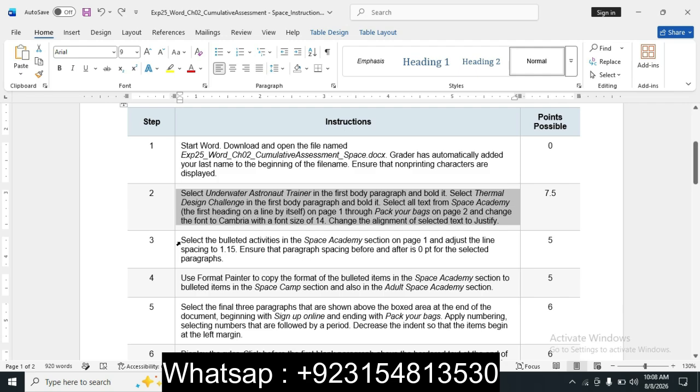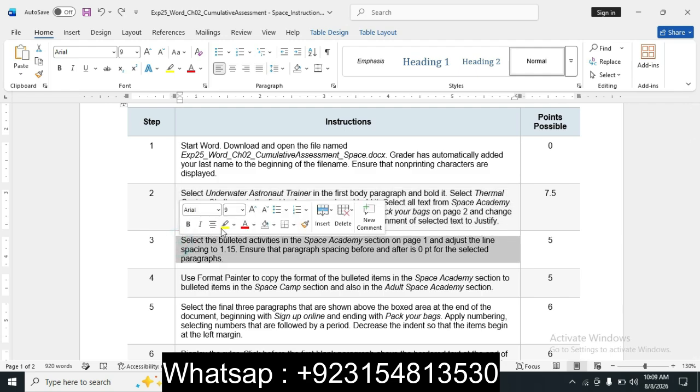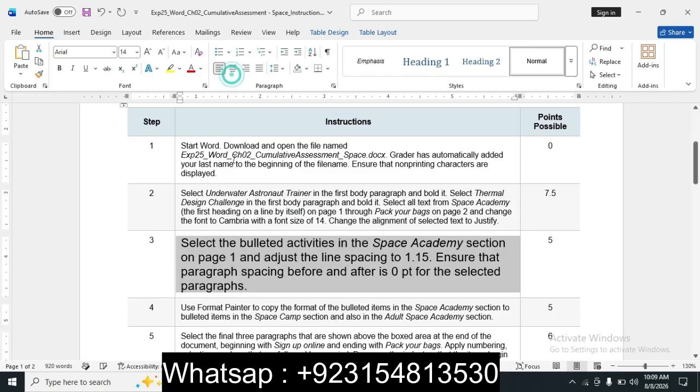So we move to step number 3, and we increase the size. Step number 3 is select the bulleted activities in the Space Academy section on page 1 and adjust the line spacing to 1.15. Ensure that paragraph spacing before and after is 0 point for the selected paragraphs.